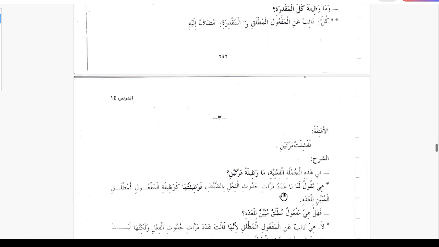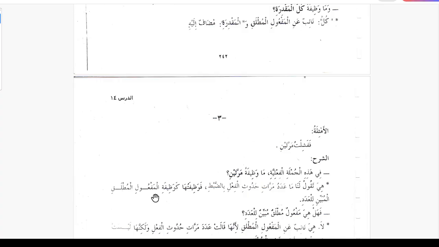Another example: fashiltu marrataini, I failed twice. In this sentence, what is the function of marrataini? It tells us how many times the failing happened, exactly how many times. So when he said I failed twice, that happened twice.